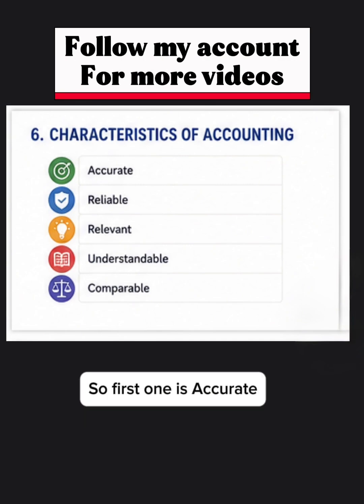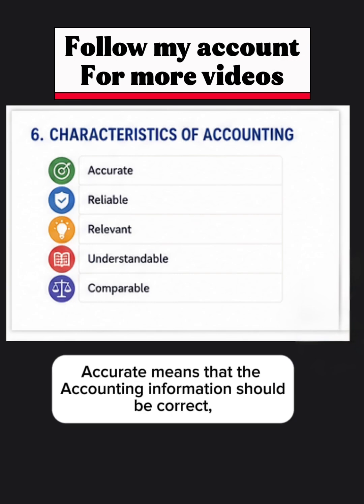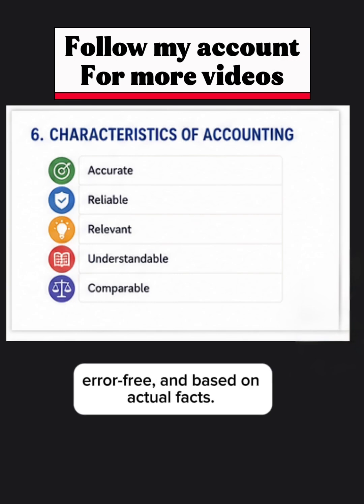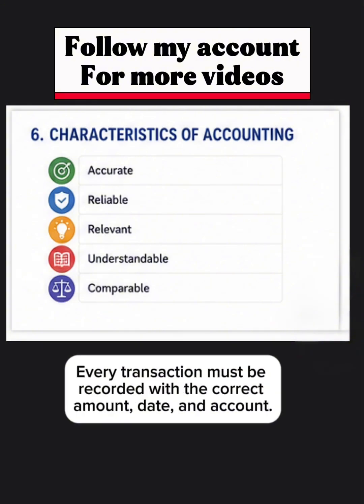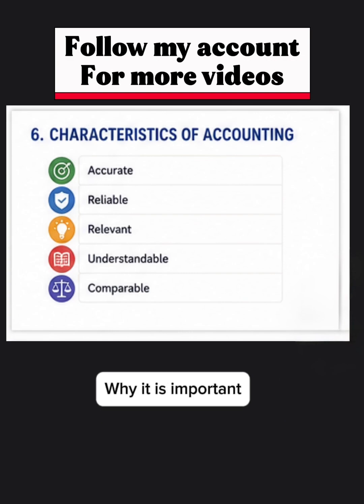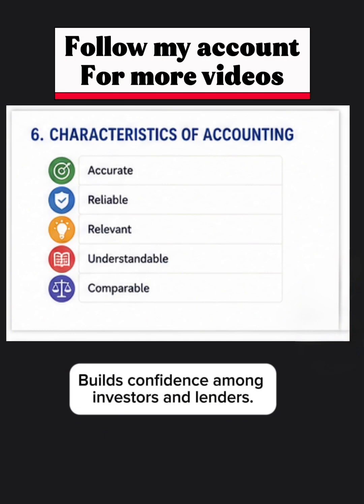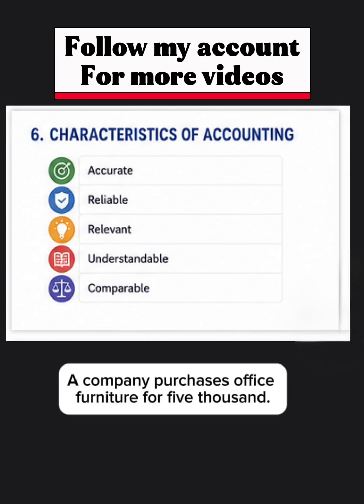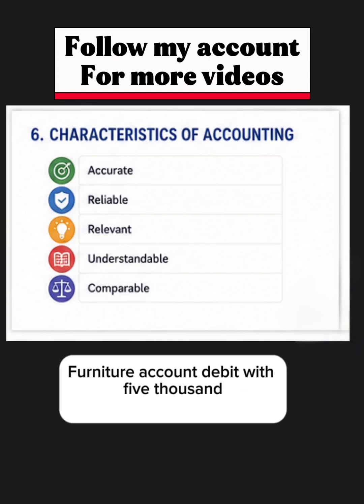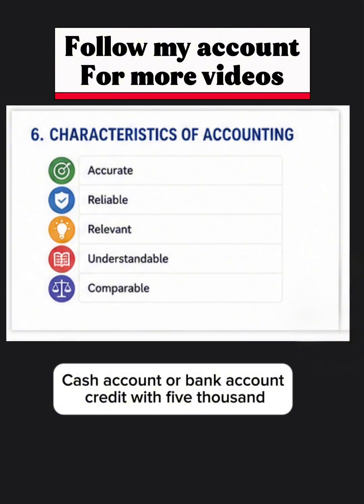So first one is accurate. Accurate means that the accounting information should be correct, error-free, and based on actual facts. Every transaction must be recorded with the correct amount, date, and account. Why it is important? Because it prevents mistakes in financial statements, helps management make the right decisions, builds confidence among investors and lenders. Example, a company purchases office furniture for $5,000. So the correct entry will be furniture account debit with $5,000, cash account or bank account credit with $5,000.